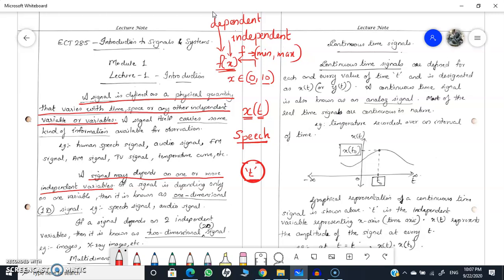If a signal is depending on only one variable, that means if a particular signal x is depending upon only one independent variable, say x of t, then this particular signal is known as a one-dimensional signal. Okay, if a signal is depending upon only one variable, then that signal is known as a one-dimensional signal.